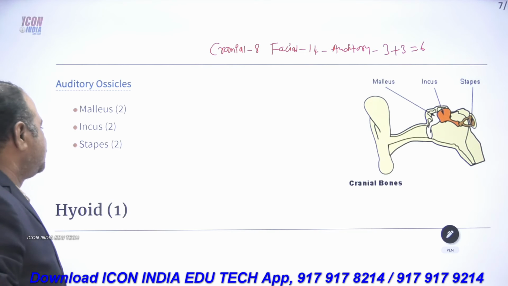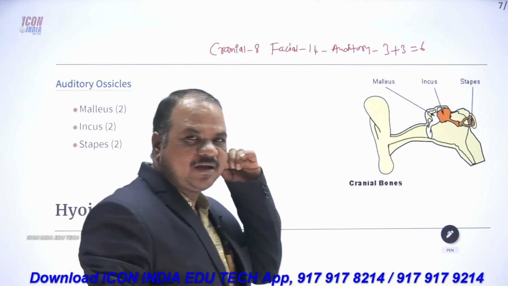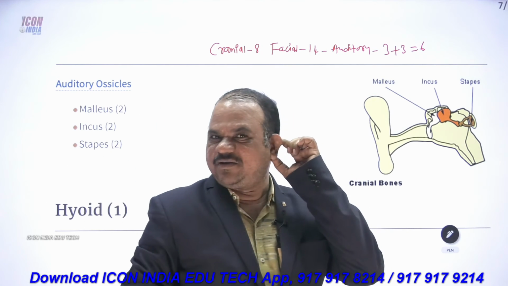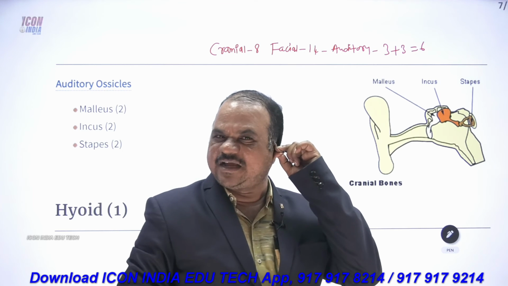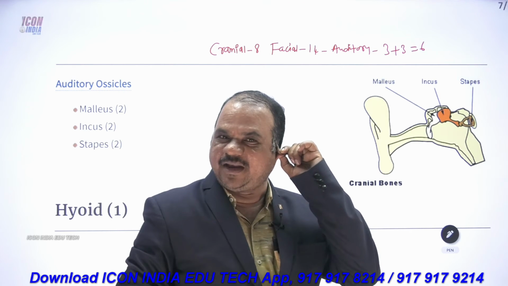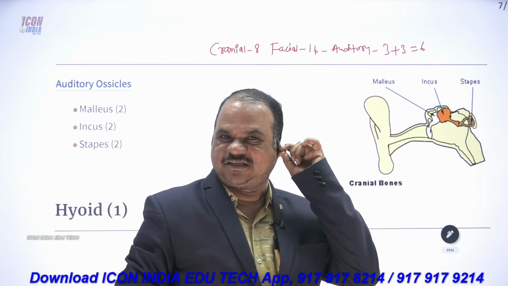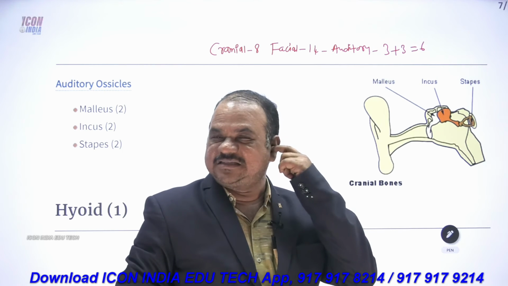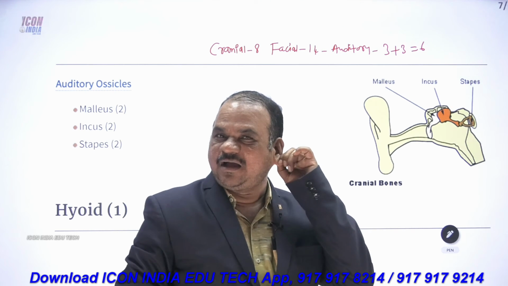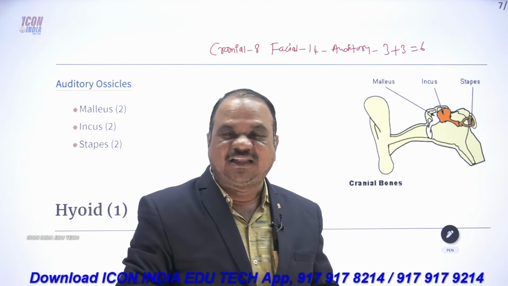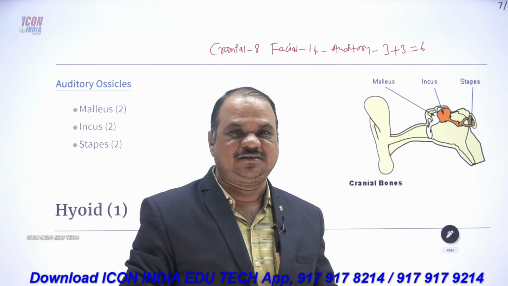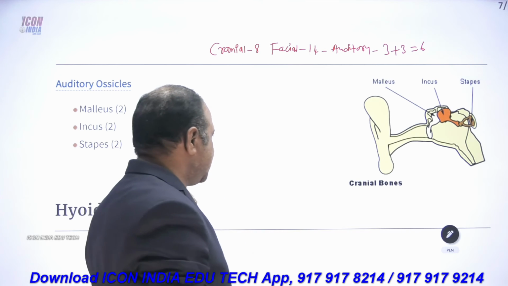The external ear, which we also call the pinna, is made of cartilage. But inside the internal ear, we have the 3 ear ossicles.